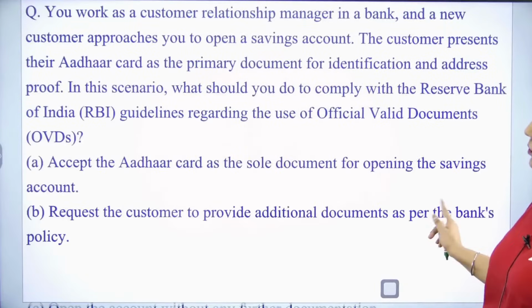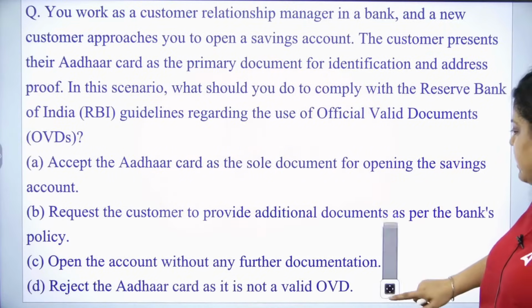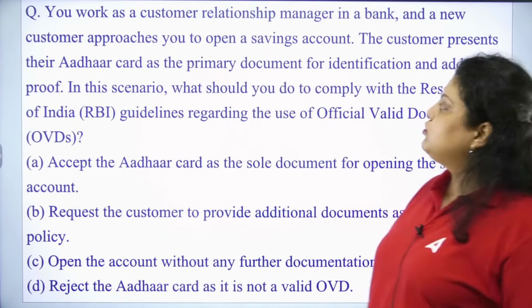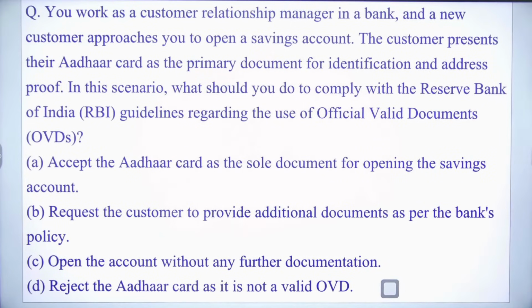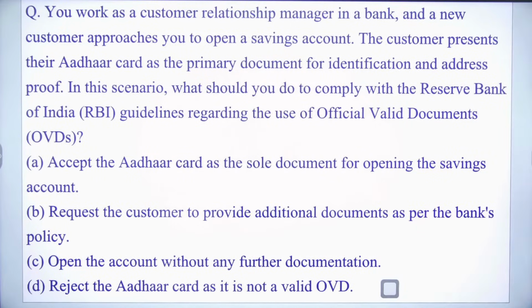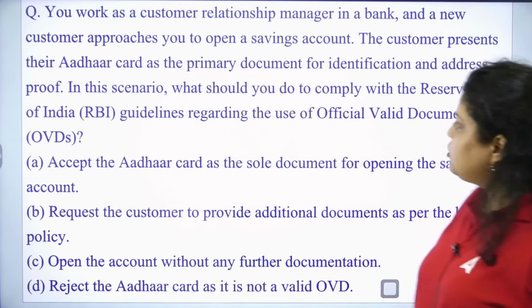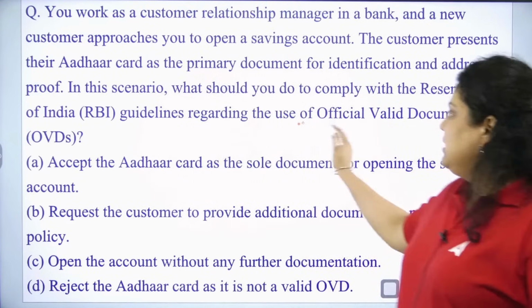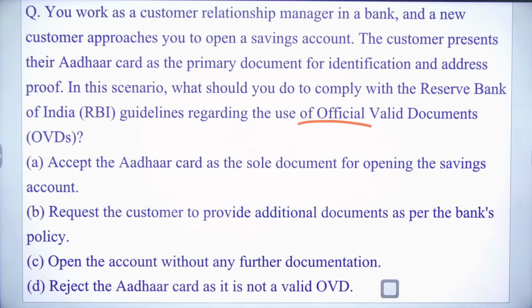Next question. Next is talking about here. You work as a customer relationship manager in a bank and a new customer approaches you to open a savings account. The customer presents their Aadhaar card as a primary document for identification and address proof. In this scenario, what should you do to comply with the Reserve Bank of India guidelines regarding the use of officially valid documents? You are a customer relationship manager.